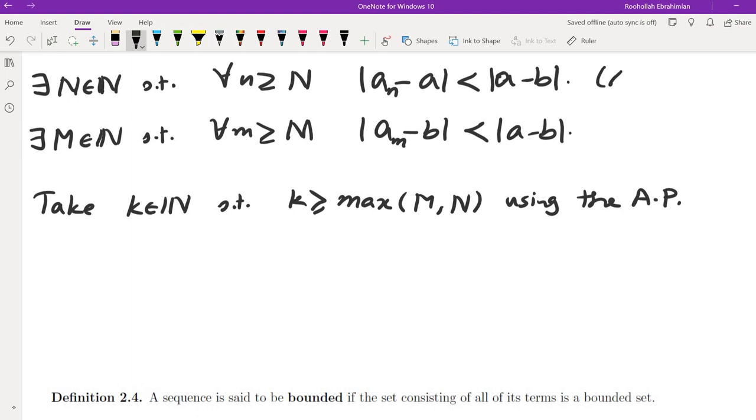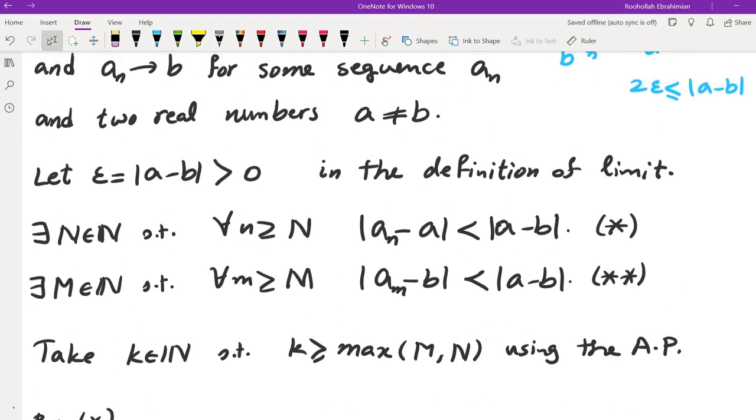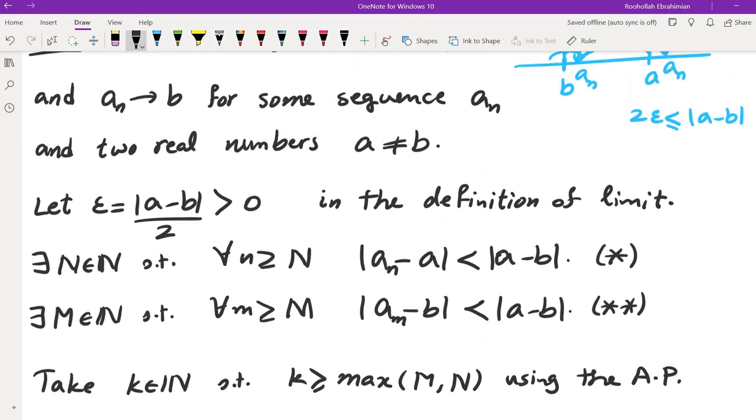So by these two, I will call that star, and I will call this one double star. By star we get, and of course I meant to say, epsilon is absolute value of a minus b over 2.